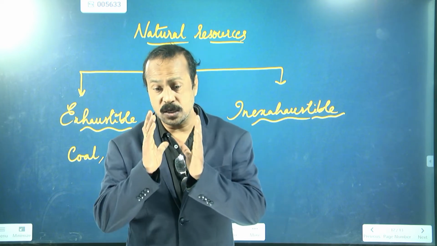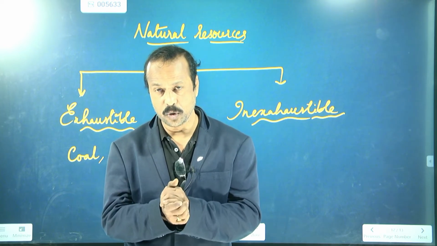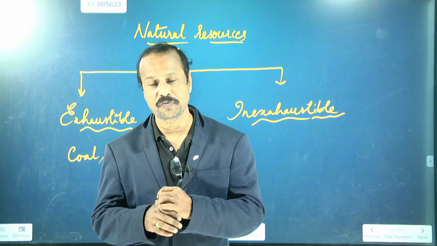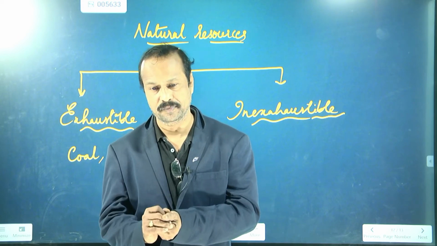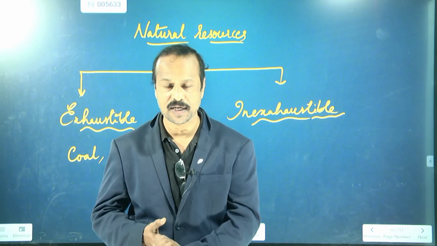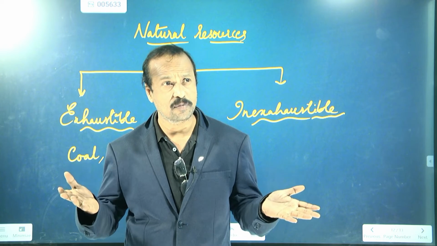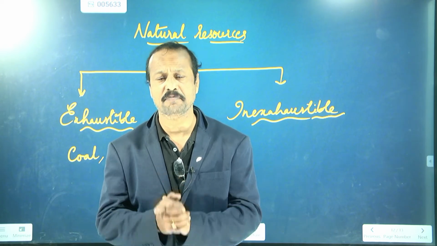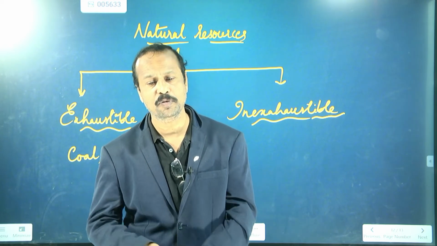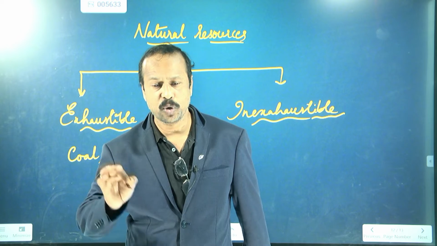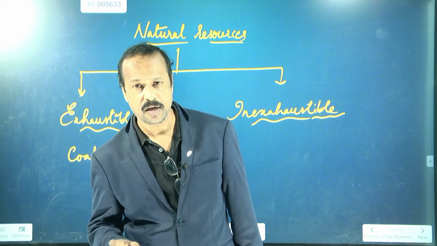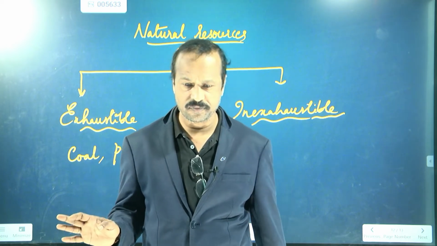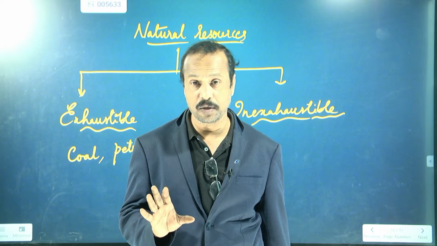More than 50% of the coal is over now, and the remaining coal left under the earth may last a maximum of 200 to 250 years. We can use that coal throughout the world, whatever coal deposits are there.